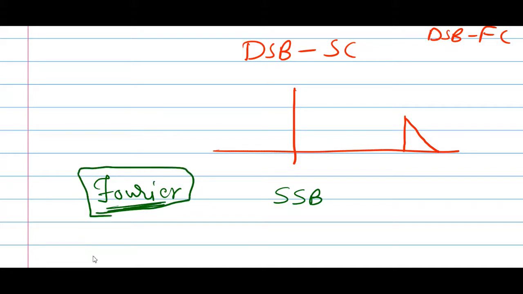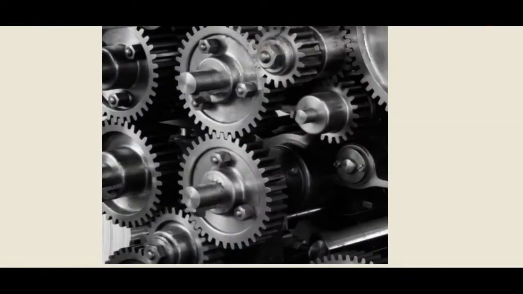One more application of Fourier: you might have seen this, the gearbox. This is an image of a gearbox. Gears are connected to each other and are always rotating. In an industry, they work 24/7, and the gearbox is an important part of any industry.